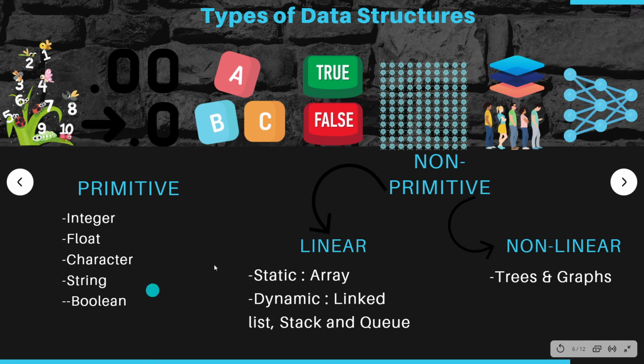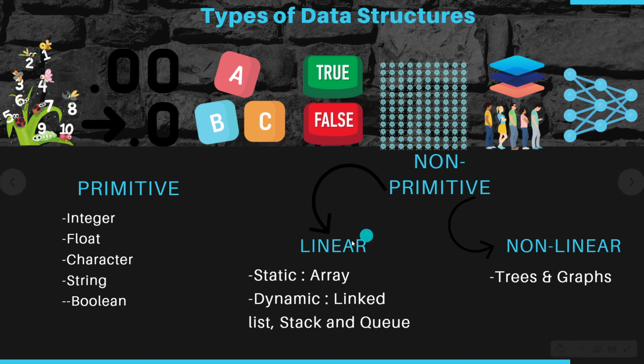Moving on to the next part, non-primitive data structures. Basically, non-primitive data structures are not available to the programmer directly. We create them. These are broadly divided into two parts: linear and non-linear data structures. In linear data structures, the data items are arranged in a linear sequential manner.